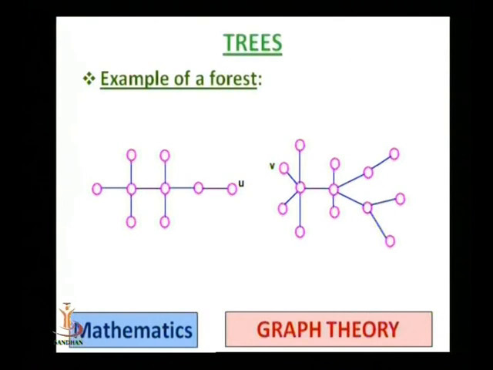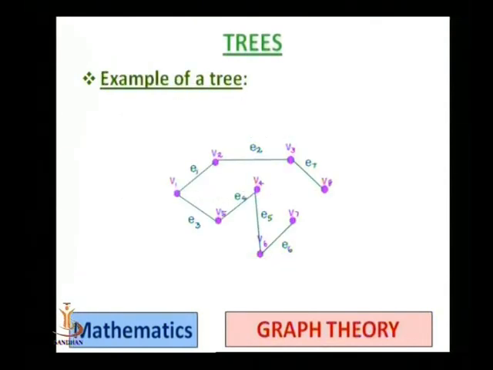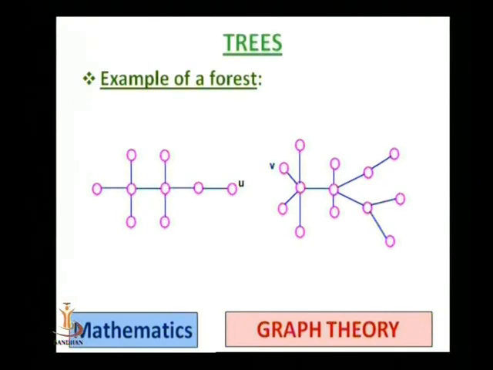So this whole graph is disconnected because there is no path between U and V. So it is an example of a forest. A forest is a disconnected acyclic graph. Here both the components are connected, but there is no path between U and V.